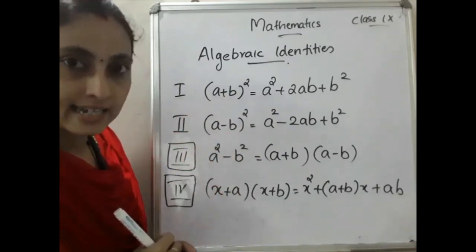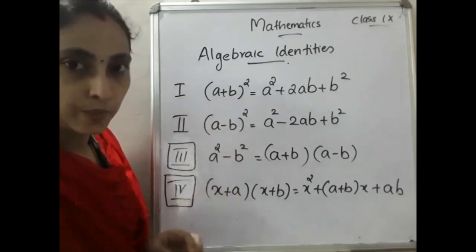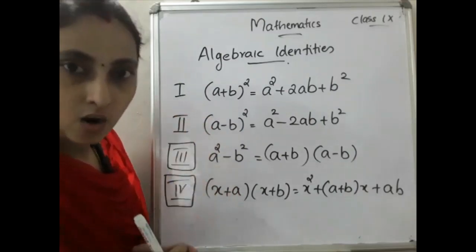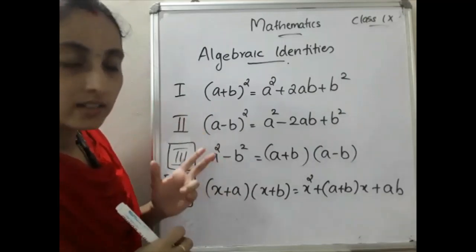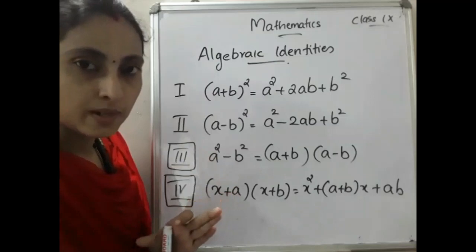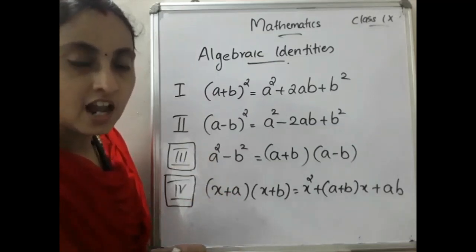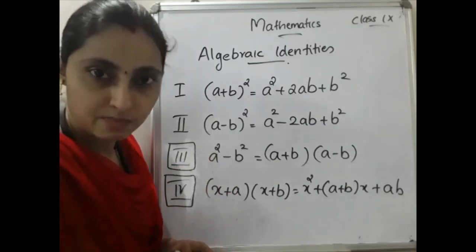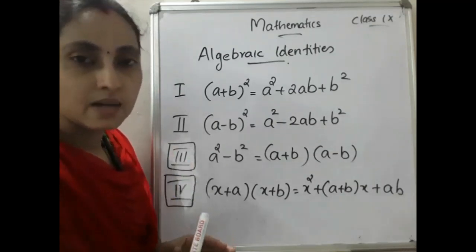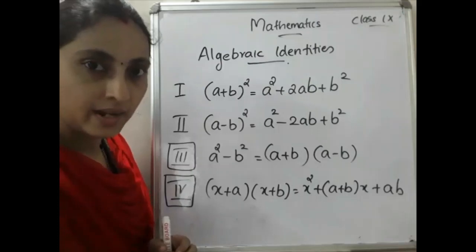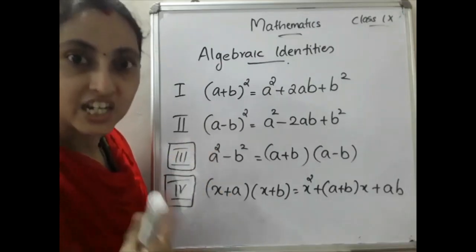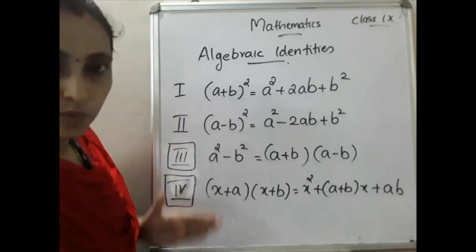After that, additional identities are there: a plus b the whole cube, then a minus b the whole cube, and x plus y plus z. These 3 identities you have to learn this year. One more is there, but that is a deleted portion. I will just explain that, but from the examination point of view it is not needed. So only 3 identities you have to study additionally this year. Okay, can we move on?